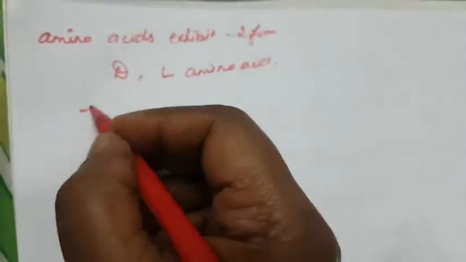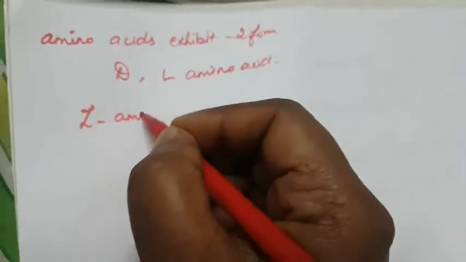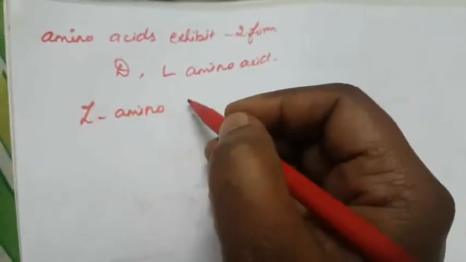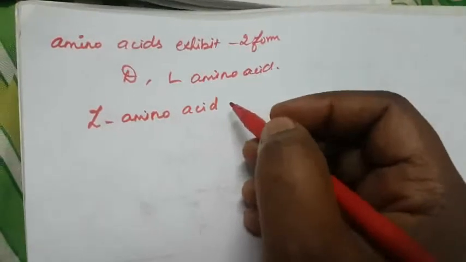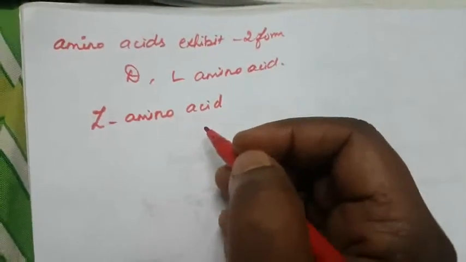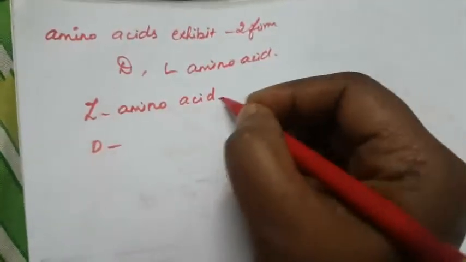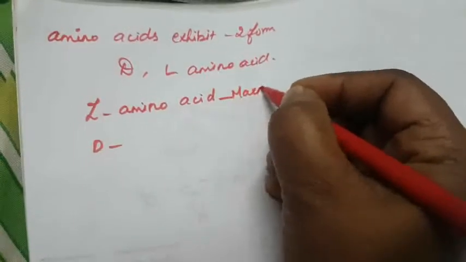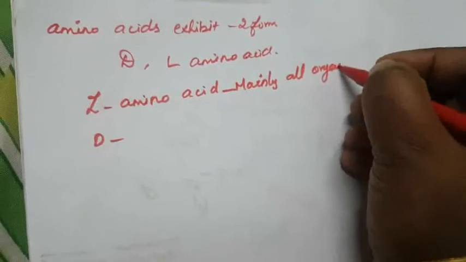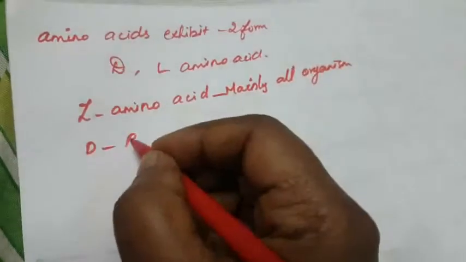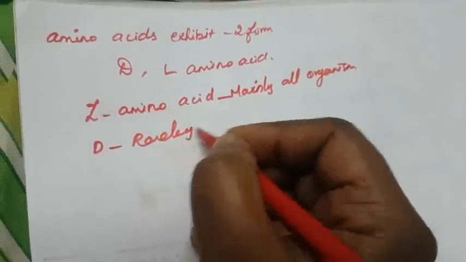L amino acids are commonly used in living organisms, so that is for the synthesis of protein. D amino acids are observed rarely, mainly in organisms, so they are only rarely obtained.